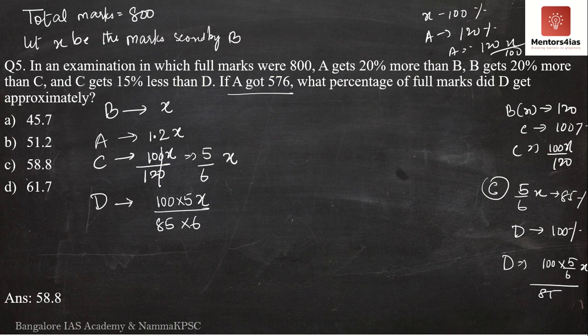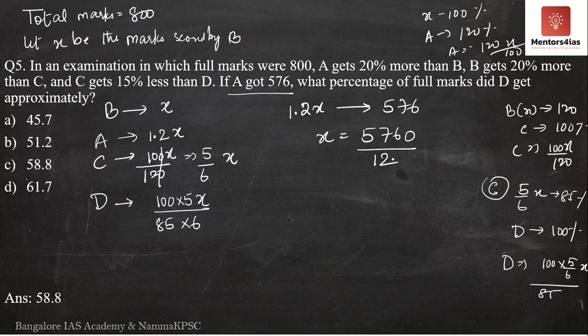Meaning, 1.2x is equal to 576. Then x is 576 divided by 1.2, or I will write it as 576 divided by 12.